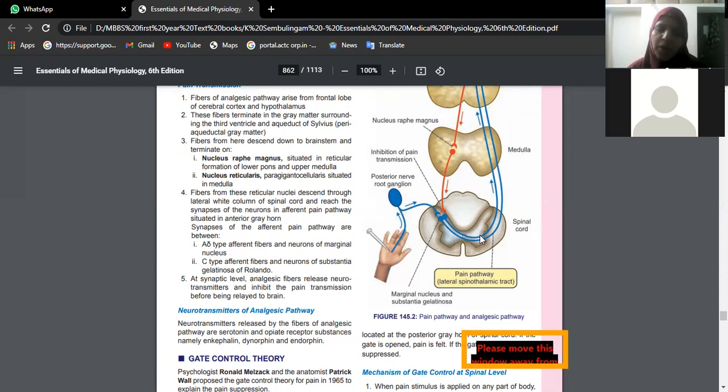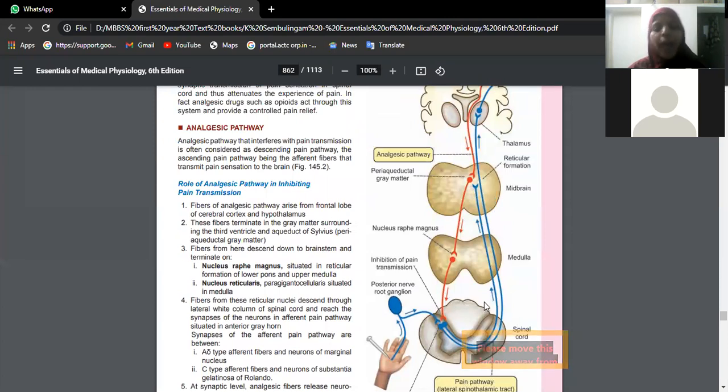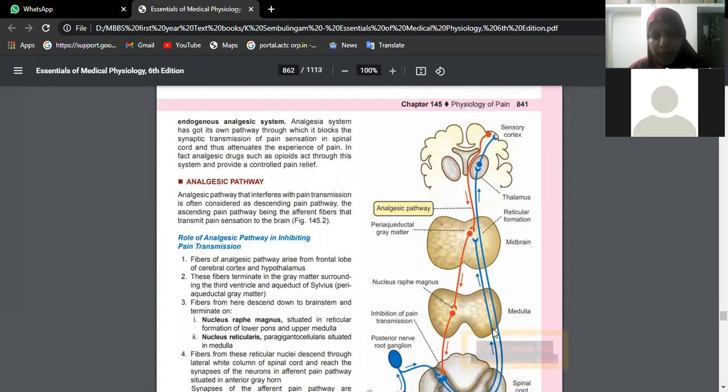Then you will see the next order neurons will start, and they are not traveling in the same direction, but they are crossing to the opposite side. So this is actually crossing over, and then you will see the pathway ascending upwards in the brainstem: medulla, pons, midbrain. Then there is a relaying of neurons again. Third order neurons are starting in the thalamus. Again there is a synapse between the second order neuron and the third order neuron. So from the thalamus, finally the fibers radiate to the sensory cortex.